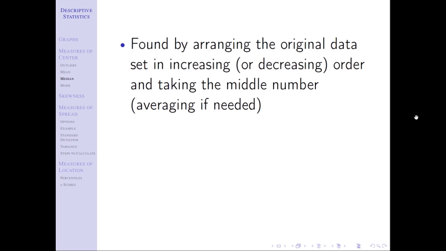So if there are 7 values in the data set, we order them high to low. You just get to take the middle one. We don't have to average. But if you take a data set of 8 values, then we do have to average those middle 2 because there's not an exact middle.